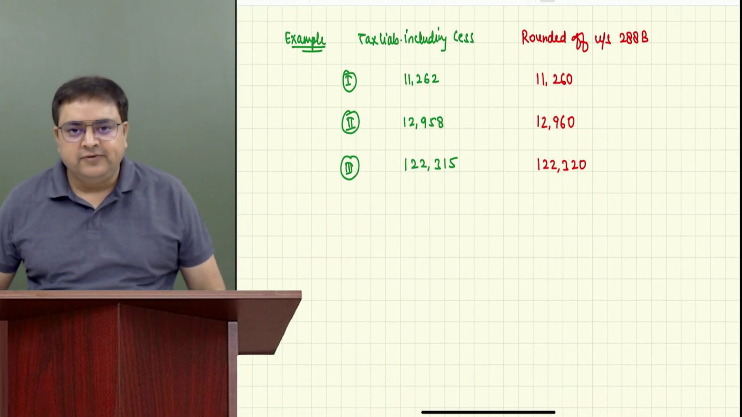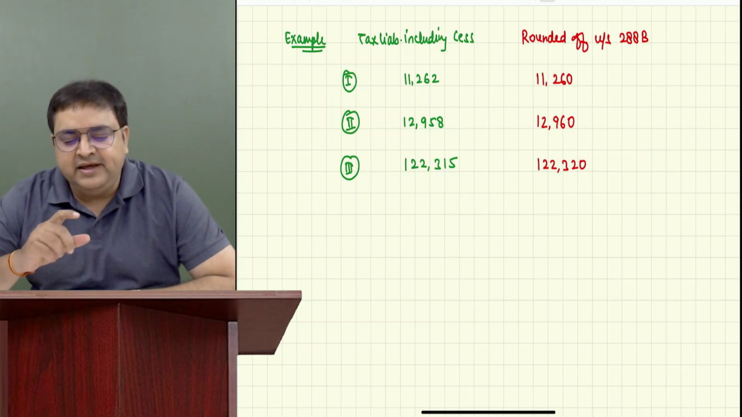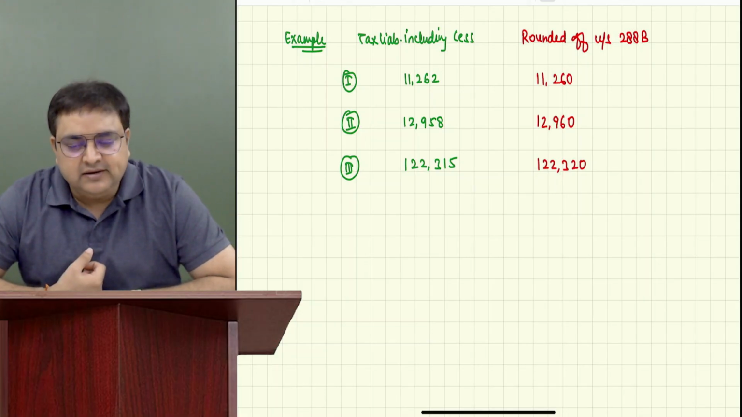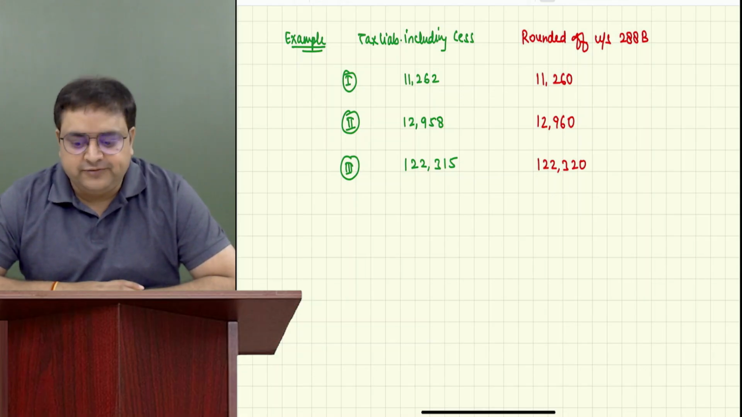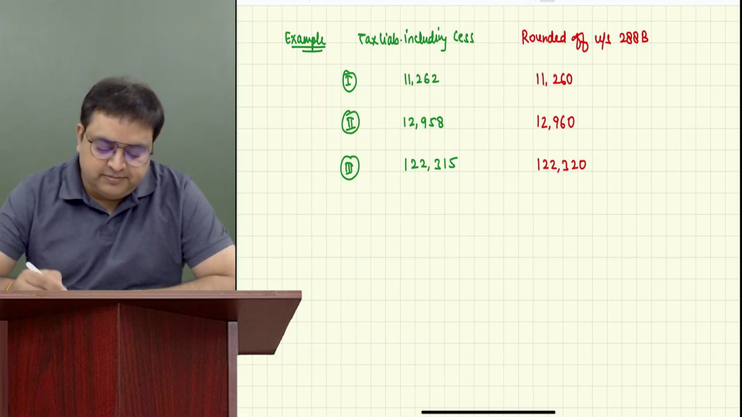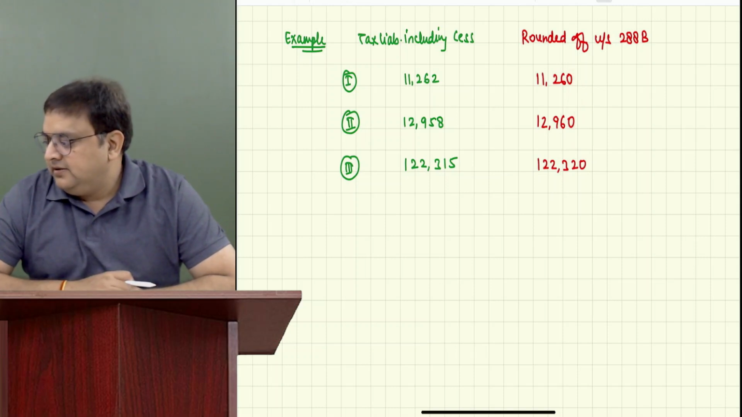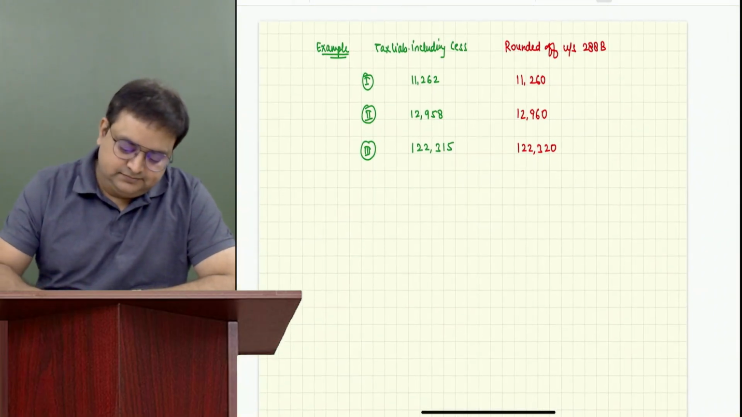How will you round off? At the last, whatever is your tax liability after including cess, if it is already rounded off in a multiple of 10, then we are okay. If it is not rounded off, then you have to round it off. So after rounding off, the last digit should be 0. Yes or no? Easy, na? Yes, sir.